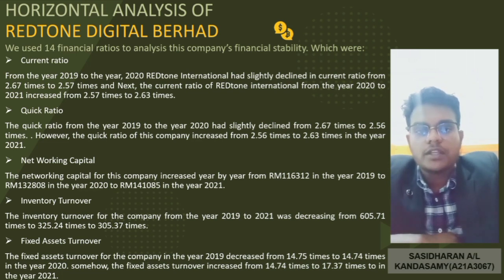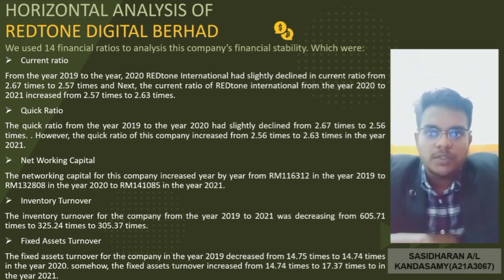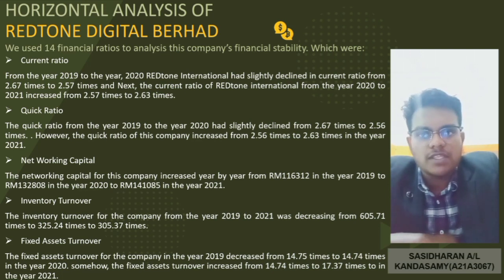For example, for the current ratio from the year 2019 to the year 2020, REDTONE International Sdn Berhad slightly declined in current ratio from 2.67 times to 2.57 times, and the current ratio of REDTONE International from the year 2020 to 2021 increased from 2.57 times to 2.63 times. This shows a gradually increasing current ratio in that company.